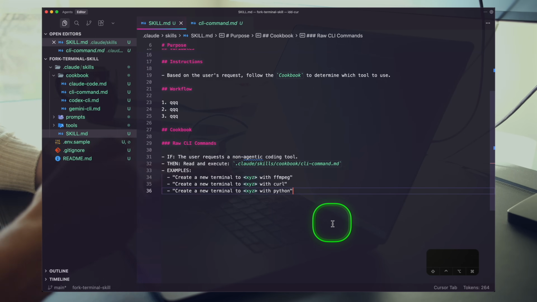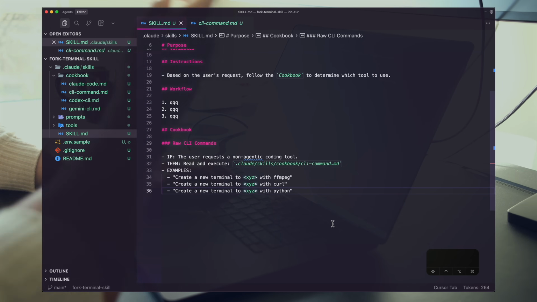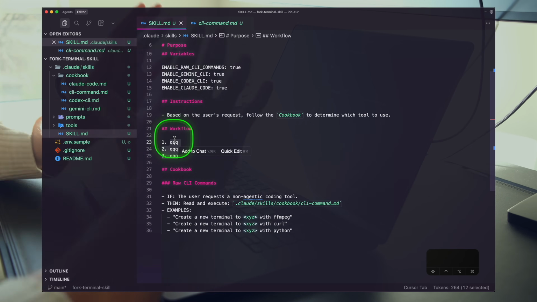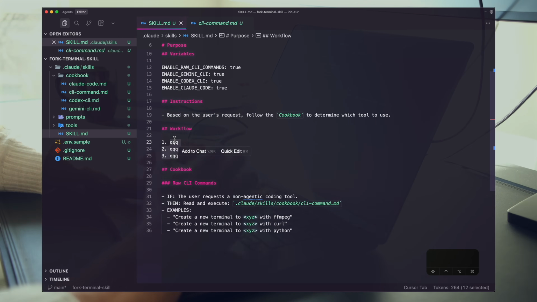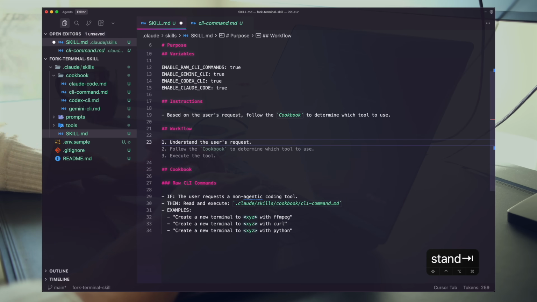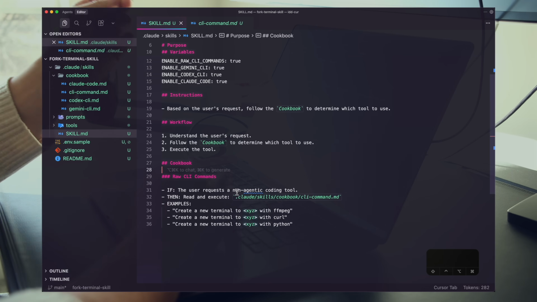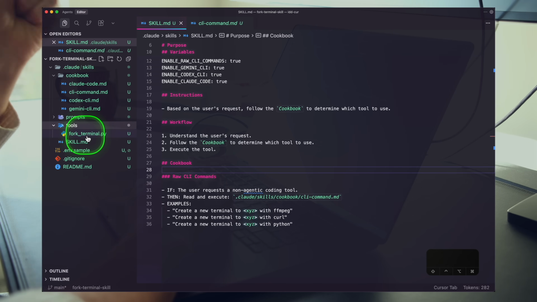The first thing we want to do is get to that proof of concept, prove that this works. Let's just keep this as simple as possible. So the workflow should, in essence, follow the instructions for the first version. So we'll say something like, understand the user's request, follow the instructions exactly, execute the tool. 3-step workflow, super concise. We should have an almost operational skill here. So one additional thing we want to do is build out this fork terminal skill.